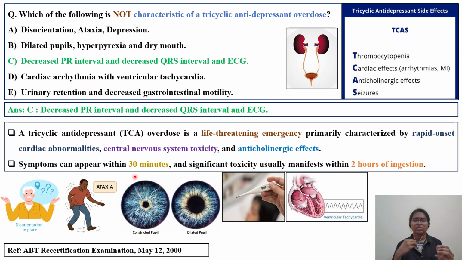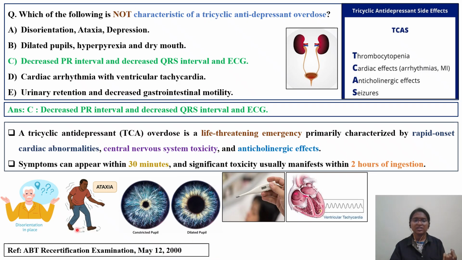Immediately, if there is an overdose of TCA in a certain patient, within 30 minutes it will start showing adverse effects. Significant toxicity usually manifests within 2 hours of ingestion. Adverse effects start showing within 30 minutes, and the maximum adverse effects appear by 2 hours after ingestion.